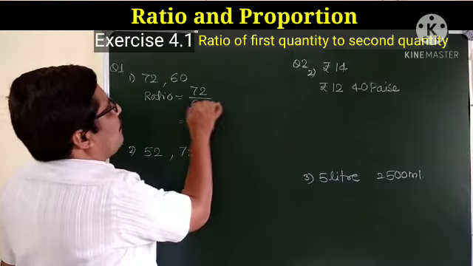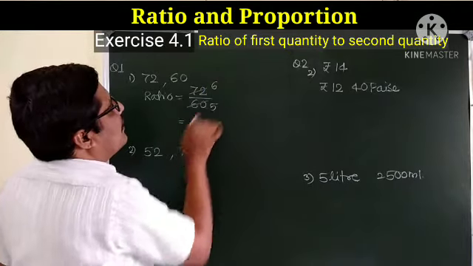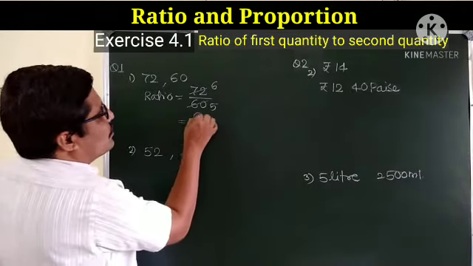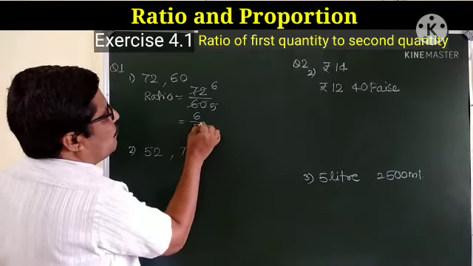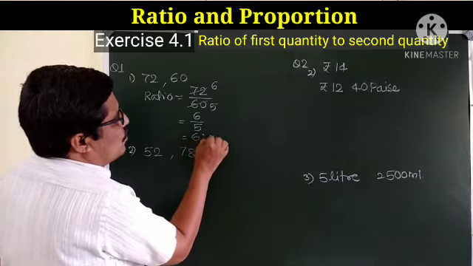So 12 5s are 60 and 12 6s are 72. So 6 is to 5, and this we can write in this way also.